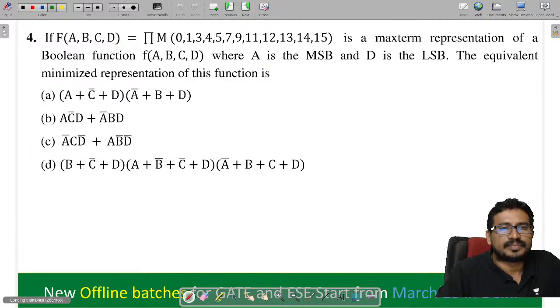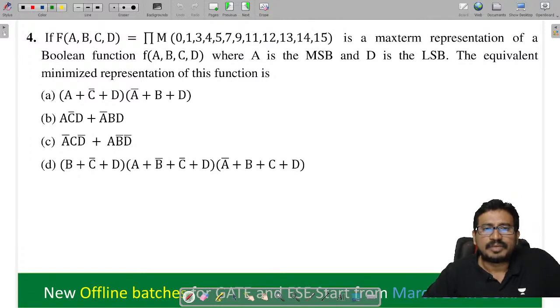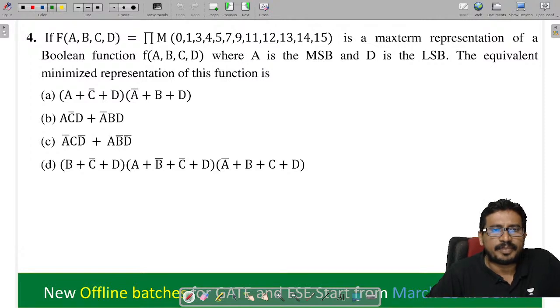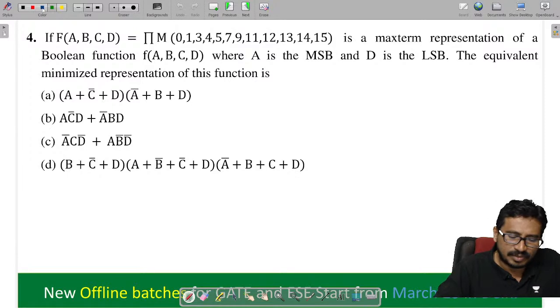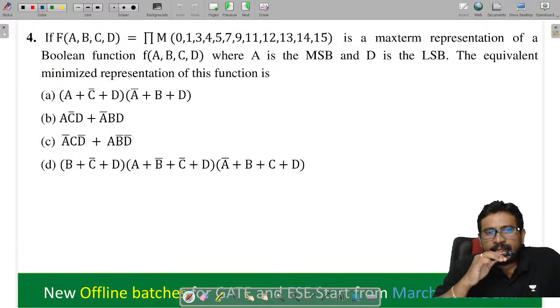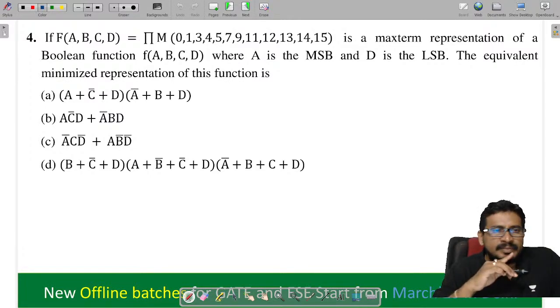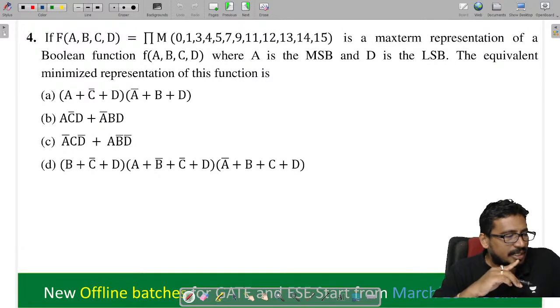Next one. Tell the next one here. They have given the expression here: the equivalent minimized representation of the function is. If you see carefully, they have given the max terms. Then what will you do here? Will you work with min terms or max terms? You tell me.